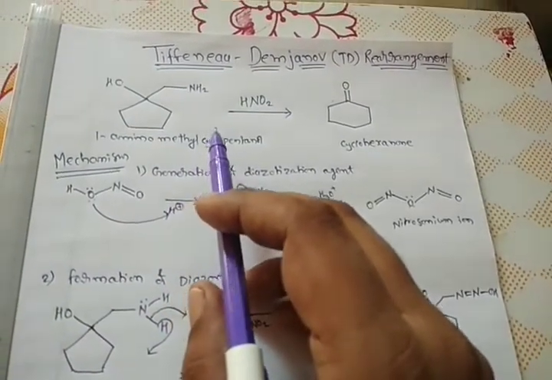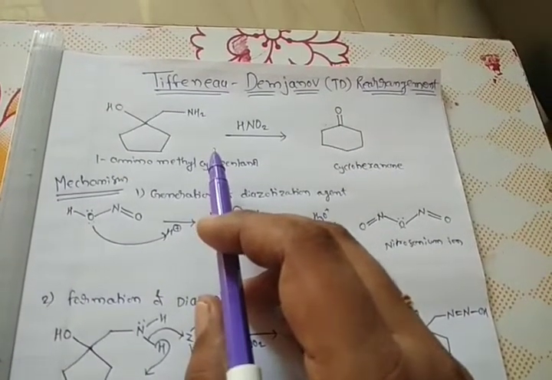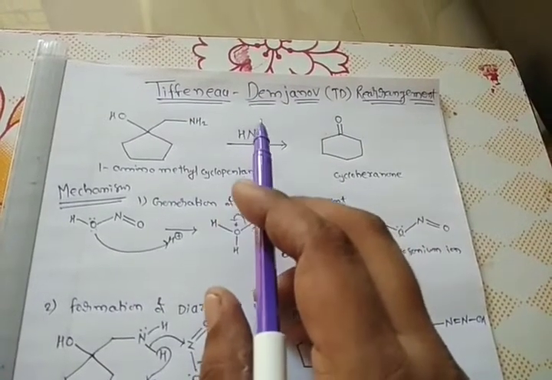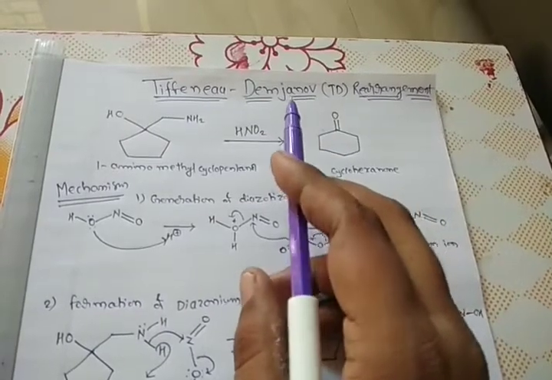Today we are going to see one more rearrangement reaction, and its name is the Tiffeneau-Demjanov rearrangement. This rearrangement is also called the TD rearrangement. T stands for Tiffeneau, D for Demjanov.